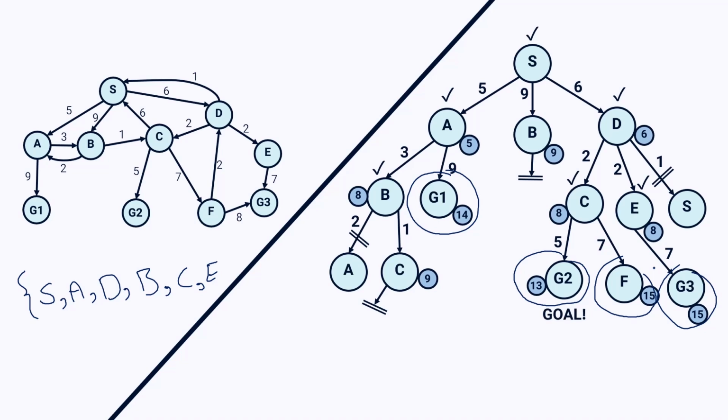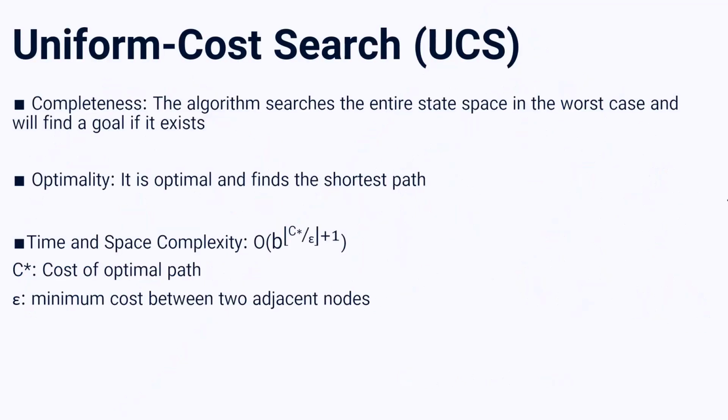And this is my goal node. The path to find this goal node is S to D, D to C, and C to G2. And the interesting thing is this solution is optimal, and you cannot find a better path than this path. You can reach one of the goal nodes with value of 6 plus 2, 8, 8 plus 5, 13. This is a very good search algorithm, and as you can see, it helps us to find an efficient and optimal solution. So let's see properties of UCS.